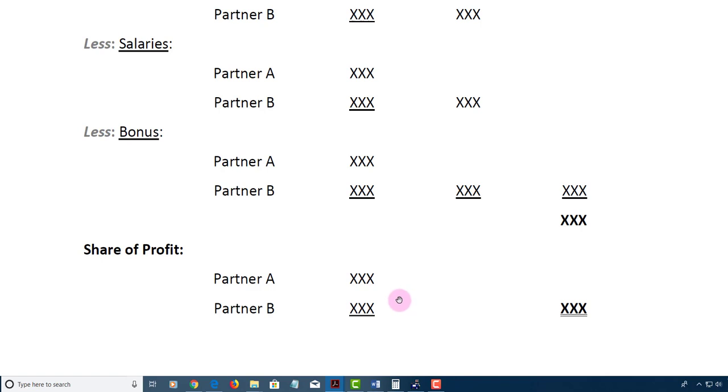Whether they are sharing the profit equally, whether they are sharing the profit in a particular ratio, whether they're sharing in proportion to capital, or whether a simple percentage is being applied. Whatever means is used, when you add the different parts of the share together, you should get back the original amount of money that would have been shared.